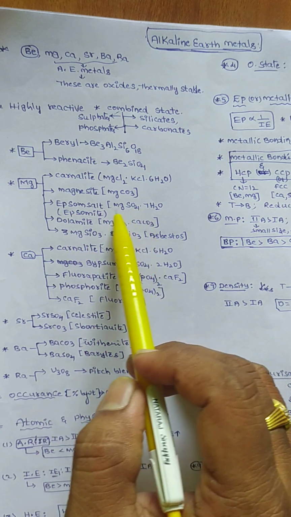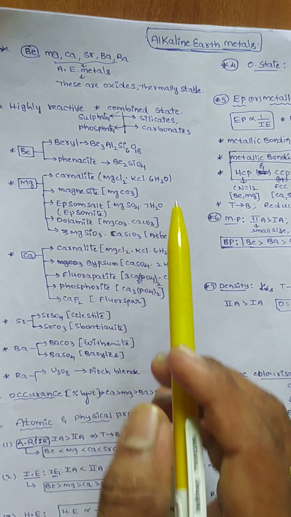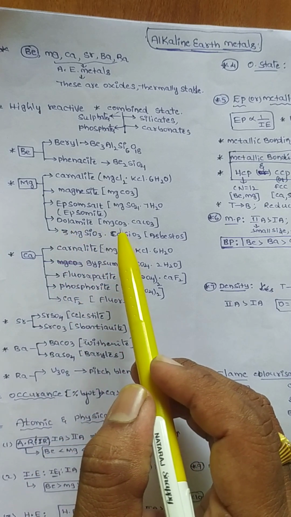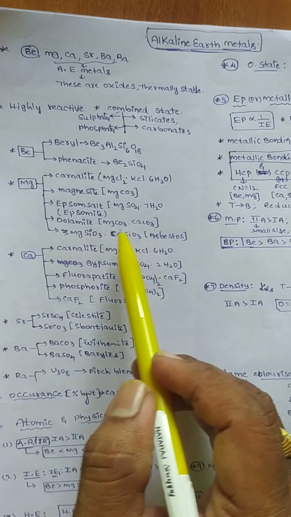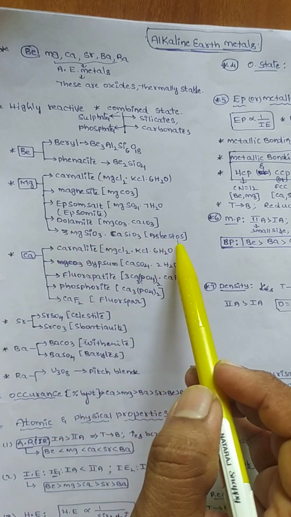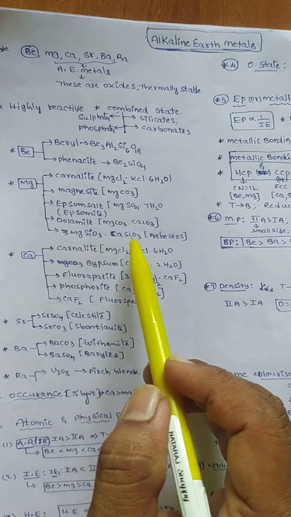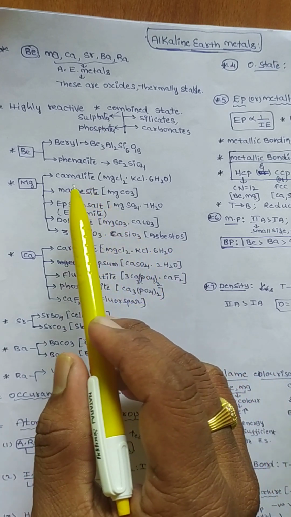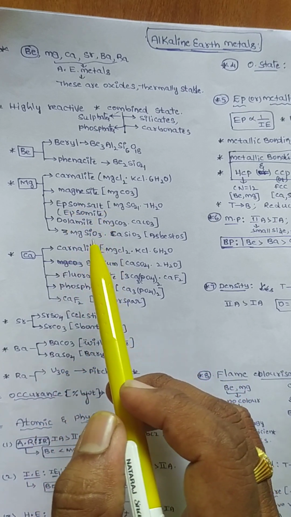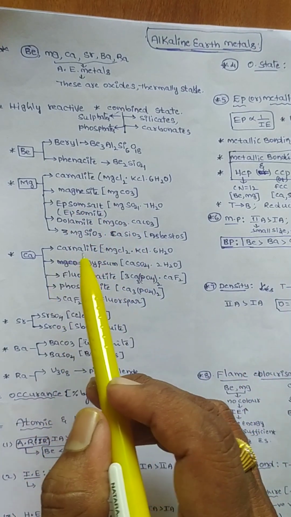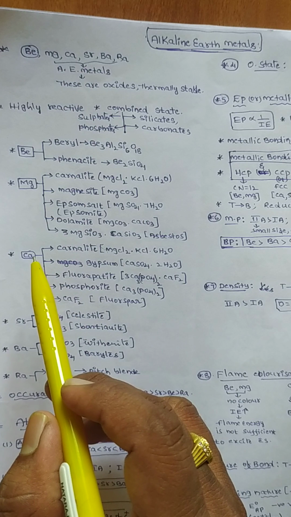Epsom salt is the sulfate ore of magnesium, which contains 7 water molecules. Dolomite is the carbonate ore of magnesium and calcium. Asbestos is magnesium silicates and calcium silicates. Among these, carnallite, magnesite, Epsom salt, and dolomite are very important. Formulas in metallurgy we are also going to use.